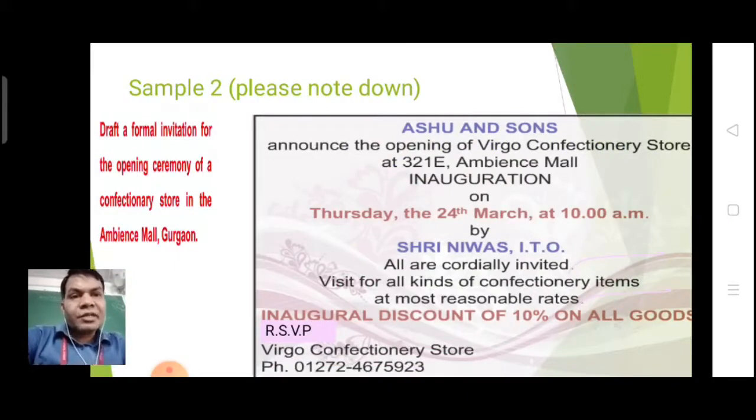Draft a formal invitation for the opening ceremony of a confectionery store in the Ambience Mall, Gurgaon. So: Anshu and Sons announce the opening of Vigro confectionery store at 321E Ambience Mall, inauguration on Thursday, the 24th March at 10 a.m. by Srinivas ITO.